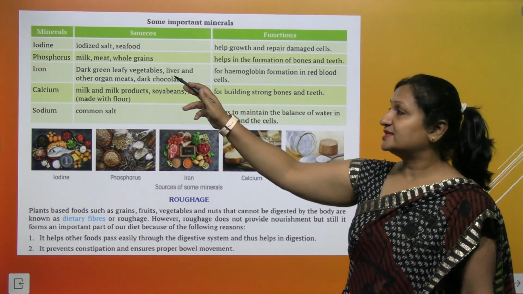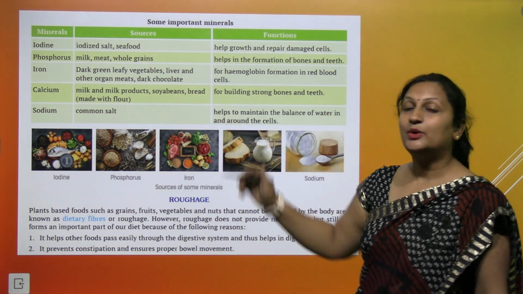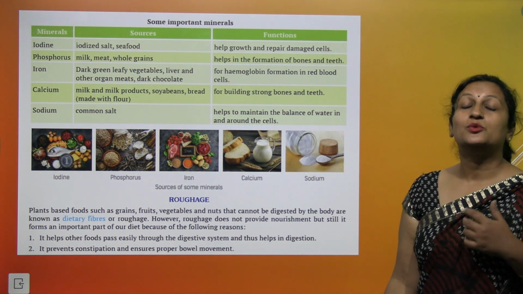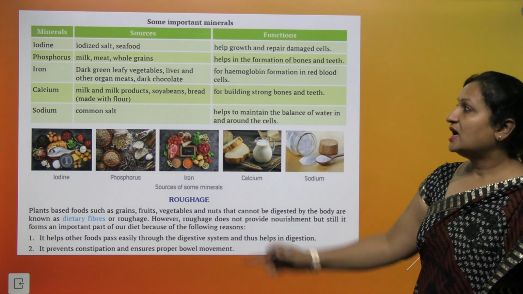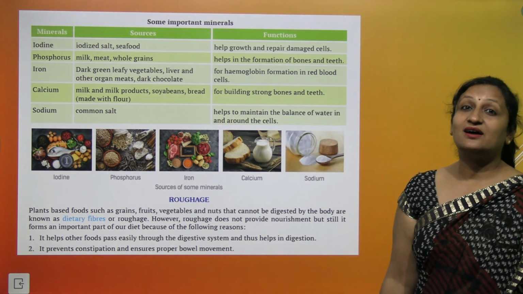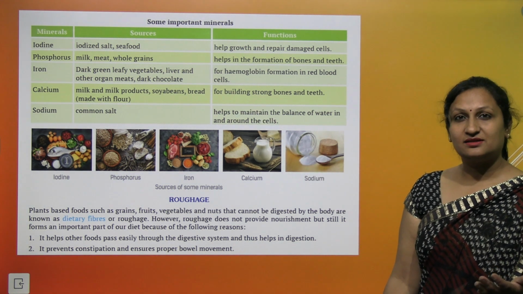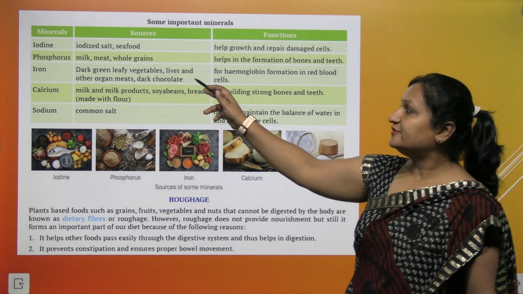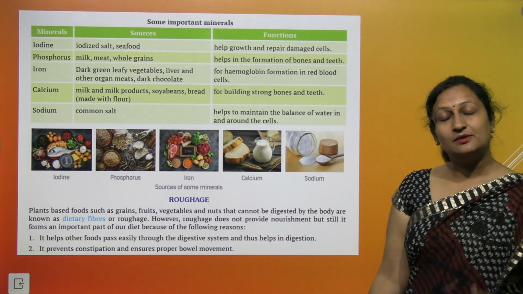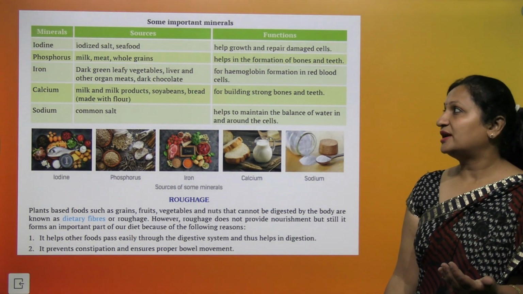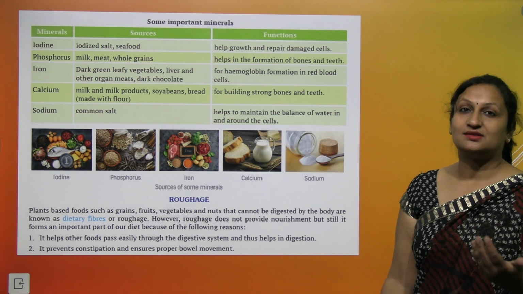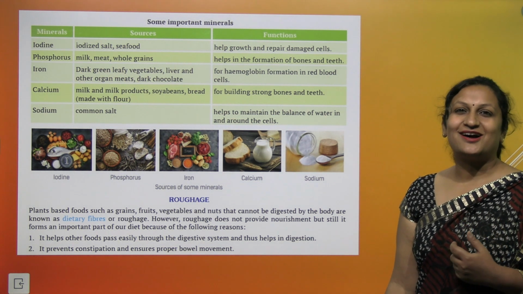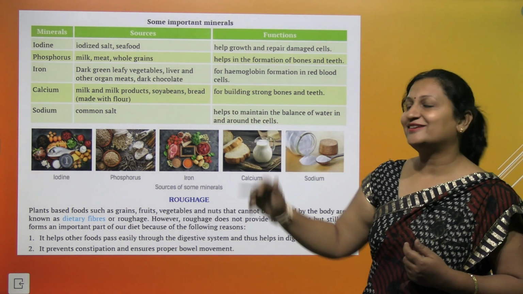Phosphorus, it is present in milk, meat and whole grains, and it is very important for the formation of your bones, of your teeth. Iron is present in dark leafy vegetables, palak, methi. They are good source of iron. Then liver and other organ meat, ये सब भी बहुत essential part है जिसके थ्रू हमें iron मिल सकता है. Even dark chocolate. So children, you all like chocolates? Please eat dark chocolate. Dark chocolate has iron in it.